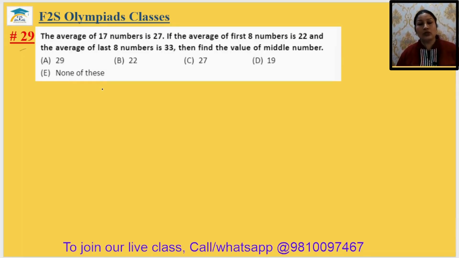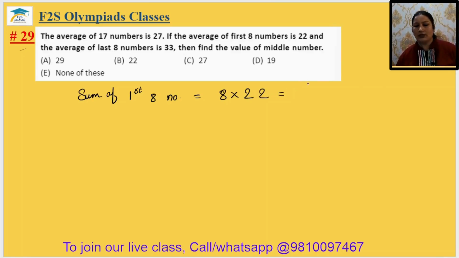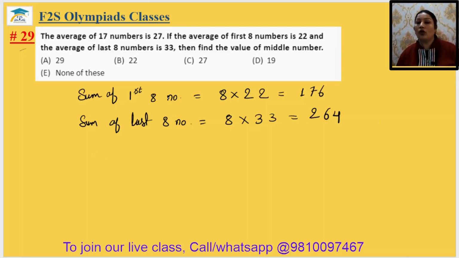So देखो, the average of the first 8 numbers, it means the sum of first 8 numbers will be equal to 8 multiplied by 22. ठीक है, इन दोनों का प्रोडक्ट हो जाएगा, that is your 176 and sum of last 8 numbers. लास्ट 8 नंबर का क्या हो जाएगा आपका 8 multiplied by 33, that is your 264. ठीक है.